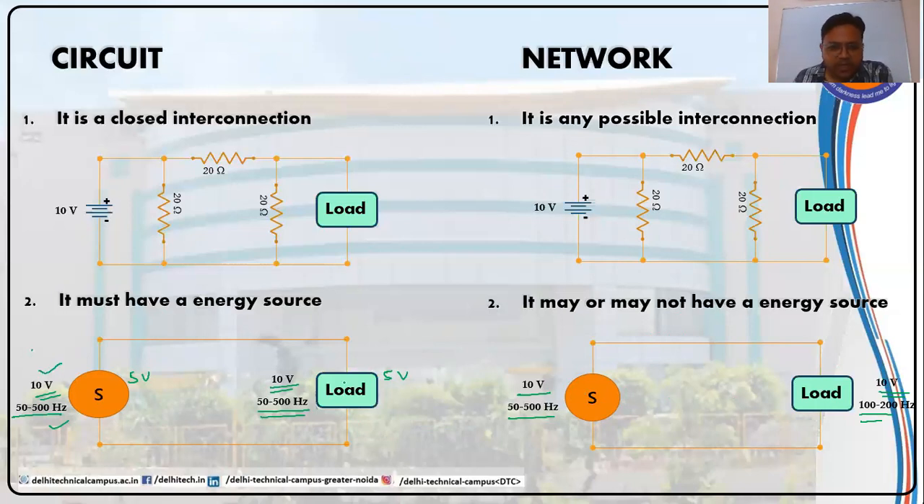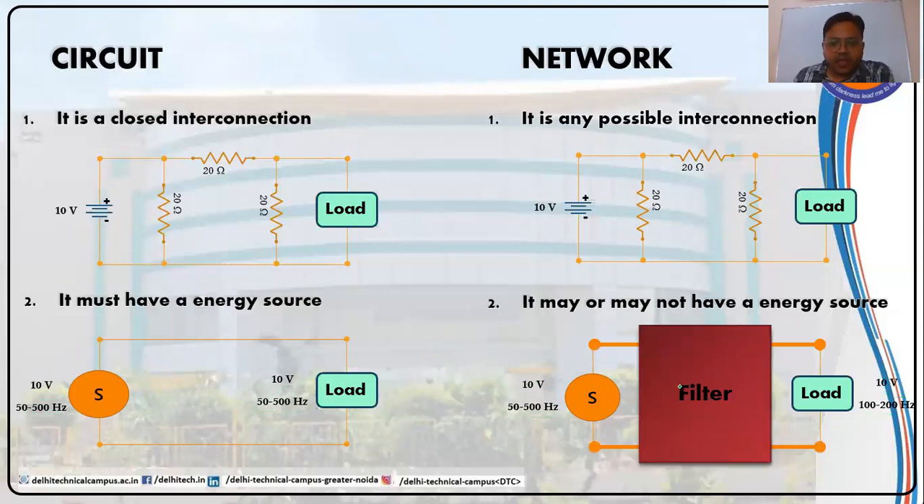If I connected them, the load would receive 50 to 500 hertz, but I need to filter out the frequencies. So what do I need to do? I need to connect another interconnection in between this source and load, which will convert this 50 to 500 hertz into 100 to 200 hertz frequencies, whereas it will keep the voltage constant. Such networks which filter out the frequencies are termed filter circuits.